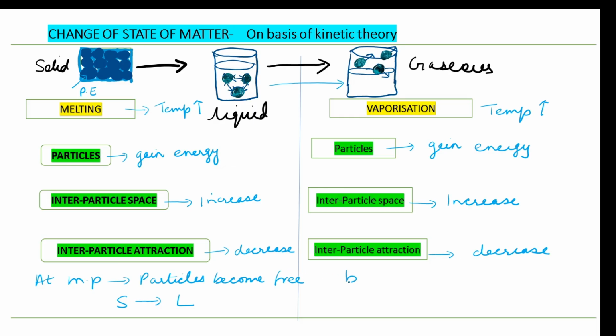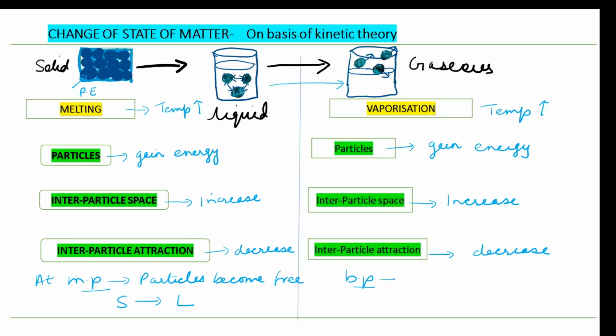And at boiling point, that will be a fixed temperature. When we talk about boiling point and melting point, these are fixed temperatures at which the conversion is taking place. For example, the melting point is the fixed temperature at which solid changes into liquid state, ice changing into water. And what is the boiling point?